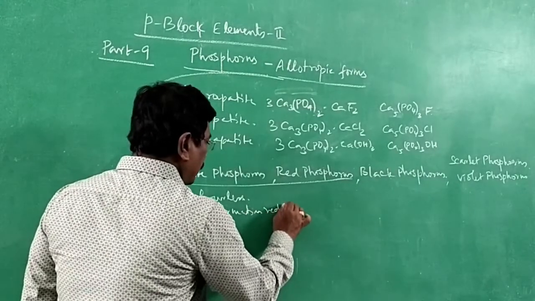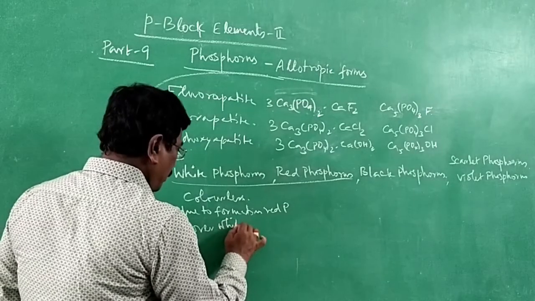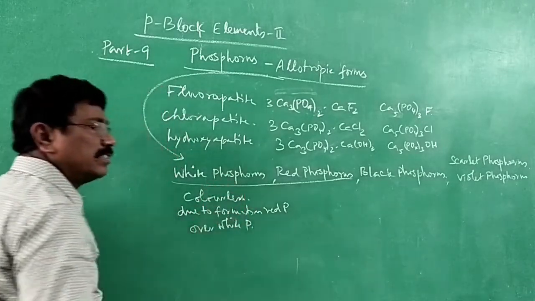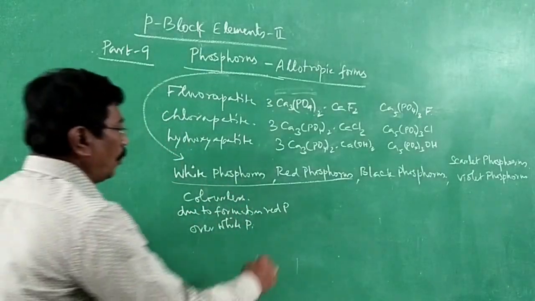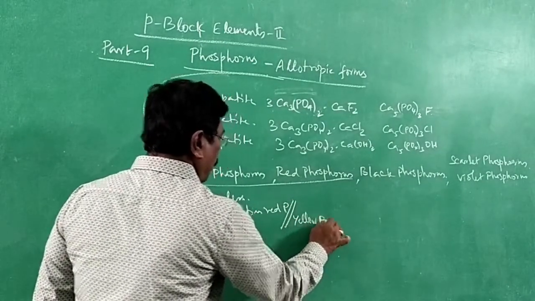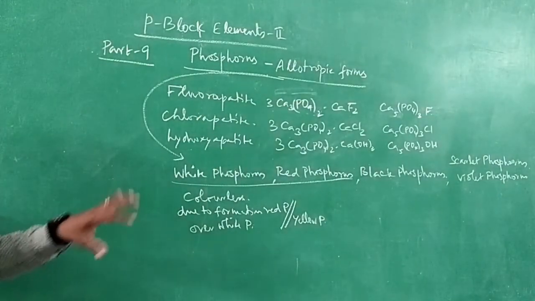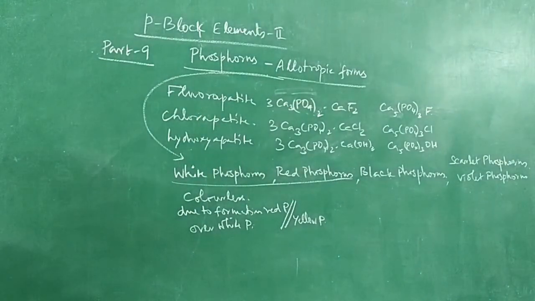It is because of that it is referred to as yellow phosphorus.